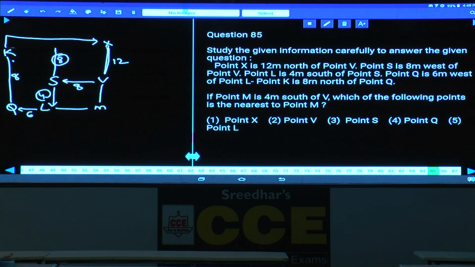Then which of the following points is nearest to M? Tell me which is nearest here. This is 4 and this is 8. And which point is nearer to this one? V is nearer, isn't it? The distance is only 4 meters. In this case, L is 8 meters. Then what is your answer here? V, that is choice 2 is the answer. Option is given as L, but as V is there, V is the answer, choice 2. Now, if it is stated like this, other than this V, then it is L. As V is there, hence we should take that one into consideration.